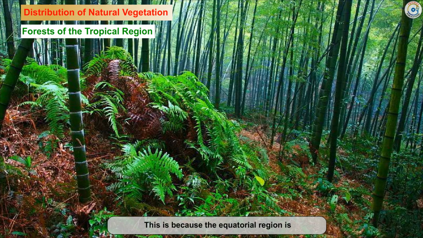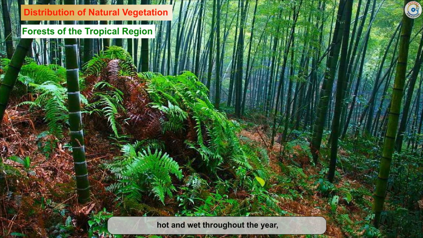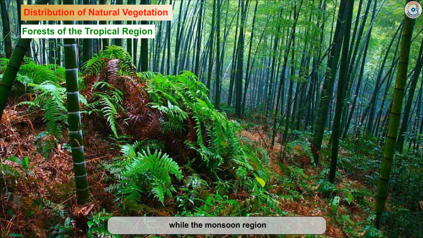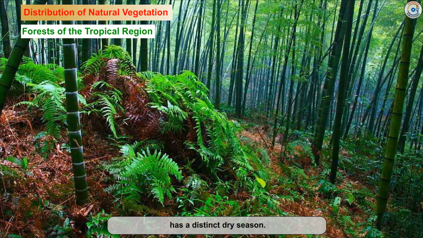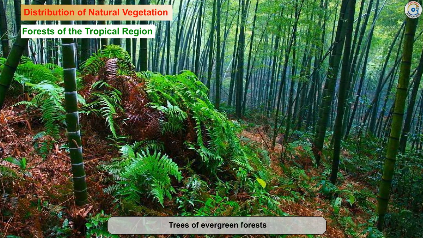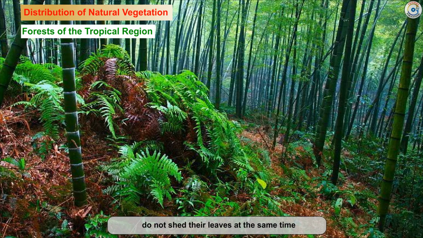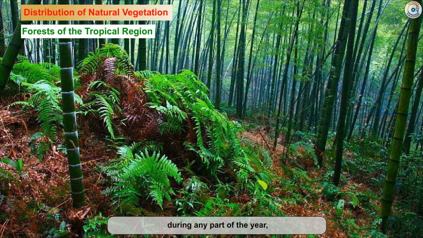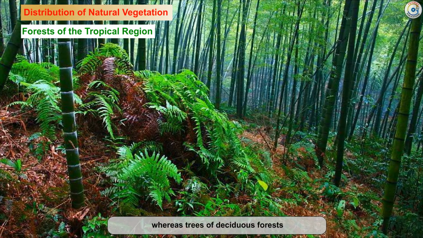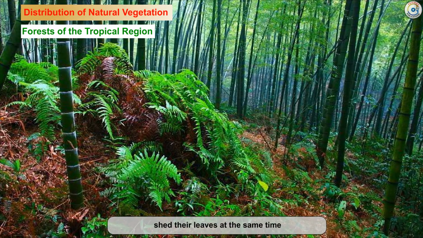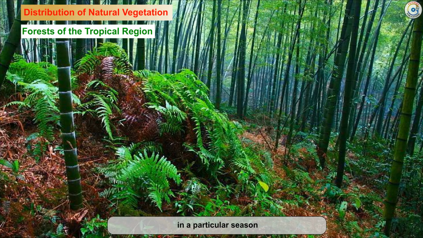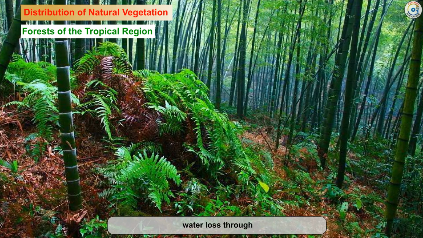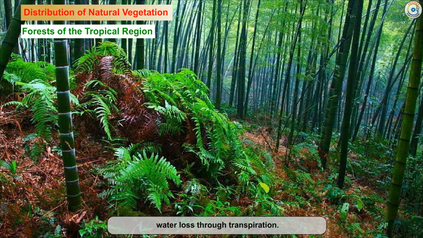This is because the equatorial region is hot and wet throughout the year, while the monsoon region has a distinct dry season. Trees of evergreen forests do not shed their leaves at the same time during any part of the year, whereas trees of deciduous forests shed their leaves at the same time in a particular season of the year to check water loss through transpiration.